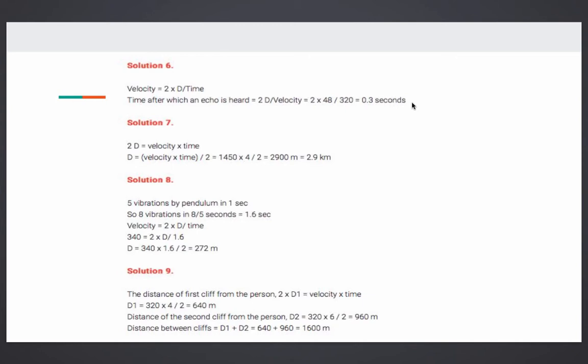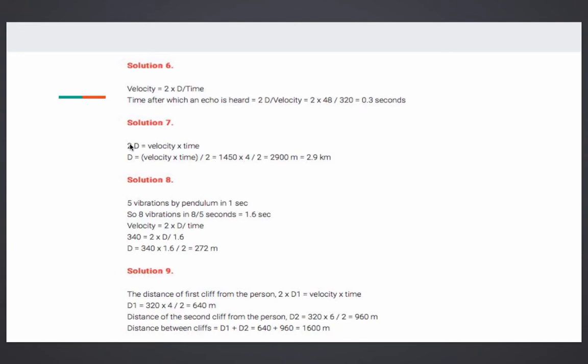Question number 7. A ship on the surface of water sends a signal and receives it back. What does it mean, receives it back? Yes, receives it back means the echo will be heard. Calculate the distance of the submarine from the ship. So here the time taken is given as 4 seconds, right? And the speed of sound is given as 1450 in the question.